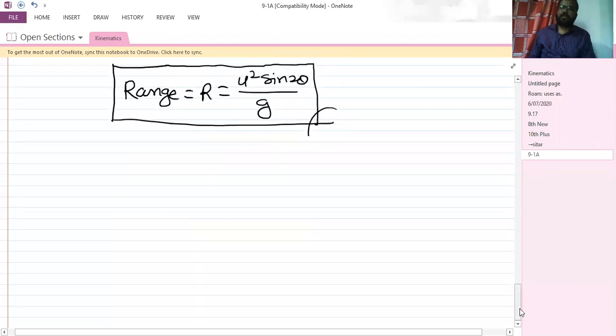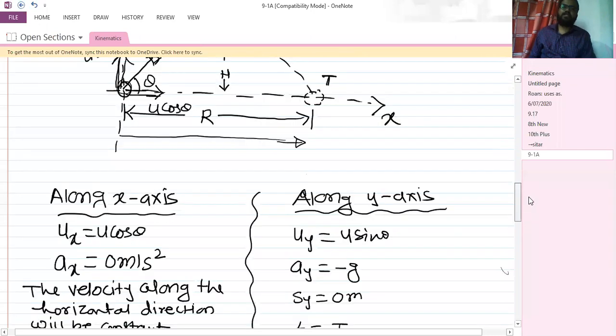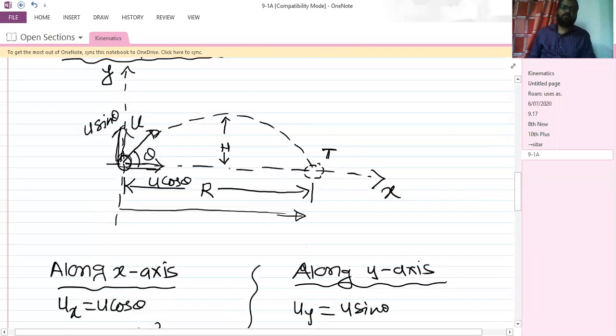So maximum height, how to find maximum height over here? See here, for the maximum height, that means we want half the range, or half the projectile. For a ball to go up, the time required is called time of ascent, and for the ball to come down, that is called time of descent. So time of ascent is equal to time of descent, that we know.